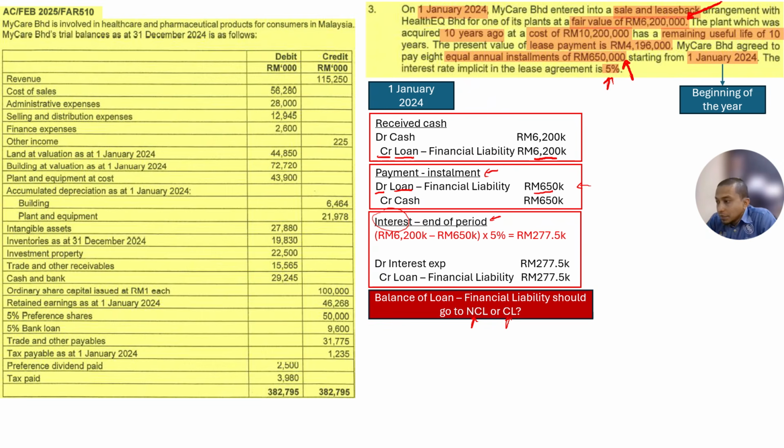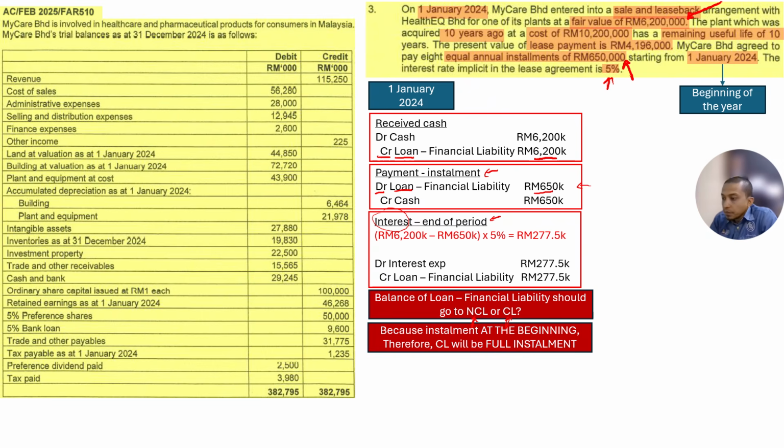So if the installment is at the beginning of the year, by rule, it will not be affected by the amount of interest because it is at the beginning of the year.